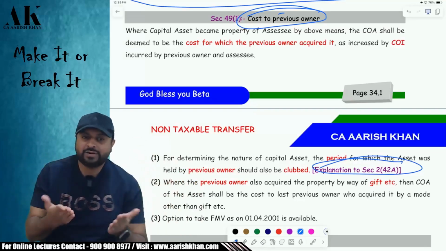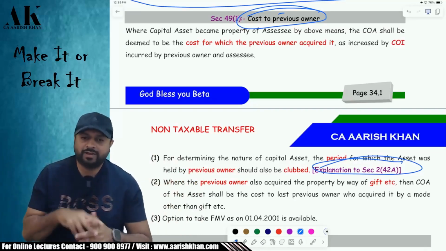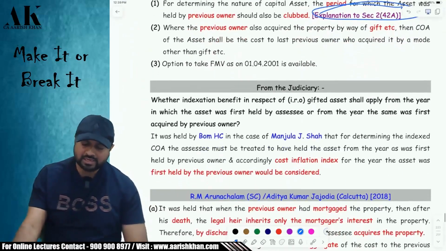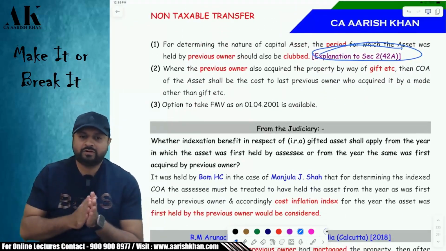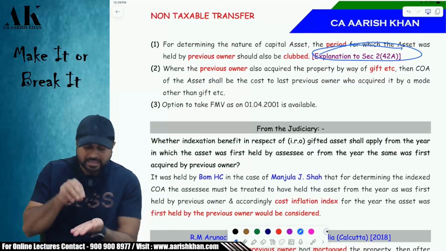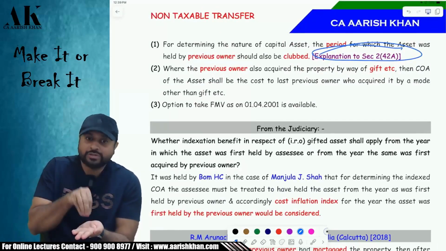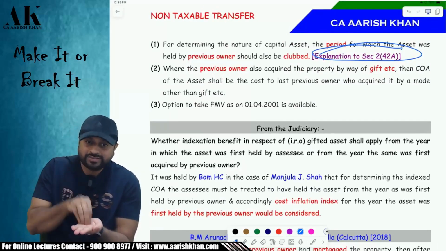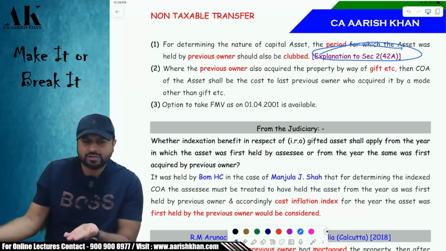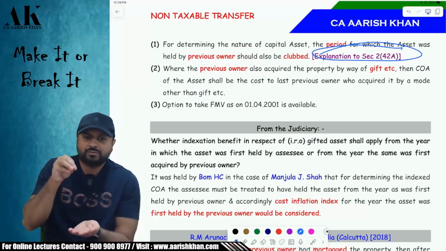Okay. Next one. Sir, the indexation will be allowed from when? Here there is a doubt. The Income Tax Act says that the indexation will be allowed from the year in which you receive the asset. Suppose I received the asset in 2022, so indexation will be counted from 2022.